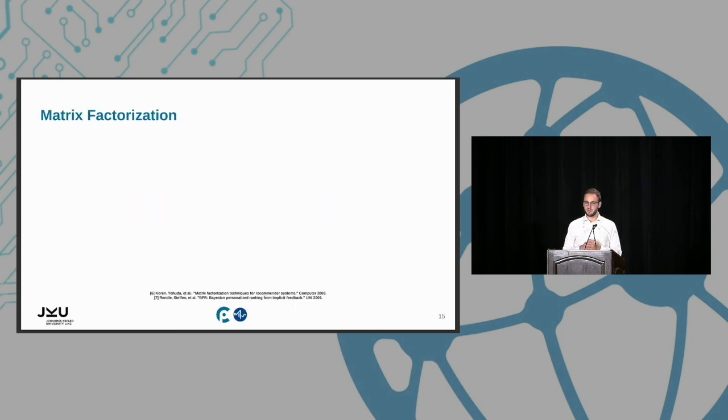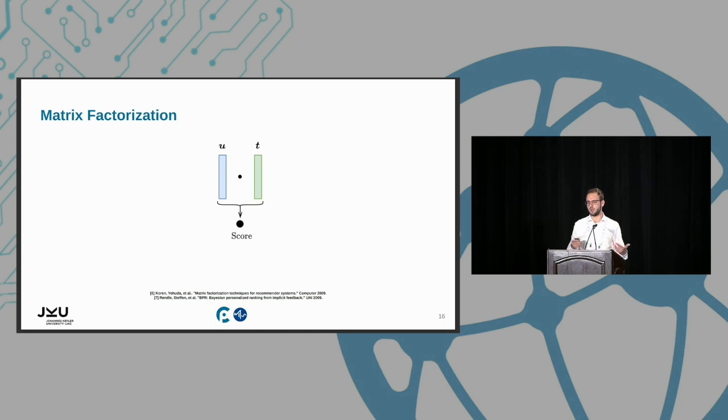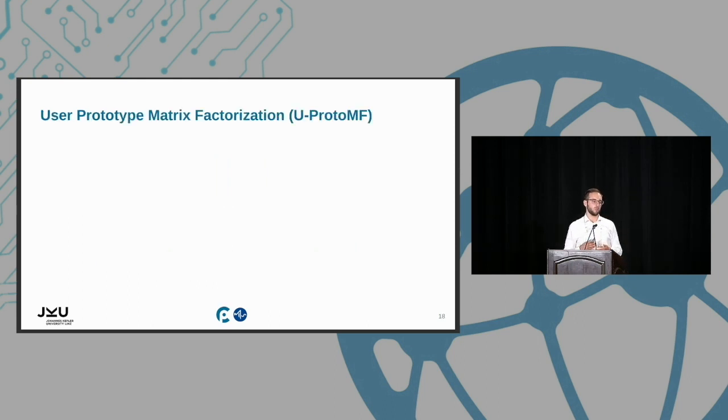I think you've heard matrix factorization enough for today, but I will just be very quick. Since our model is based on matrix factorization, we have an embedding associated to the user and the items. The recommendation score is simply the dot product of the two. And this learnable embedding can be optimized by any recommendation loss. In our case, what worked well was a simple cross entropy over the interaction data plus some regularization by the L2 norm. Now, starting from this, the first step is to introduce the user prototypes.